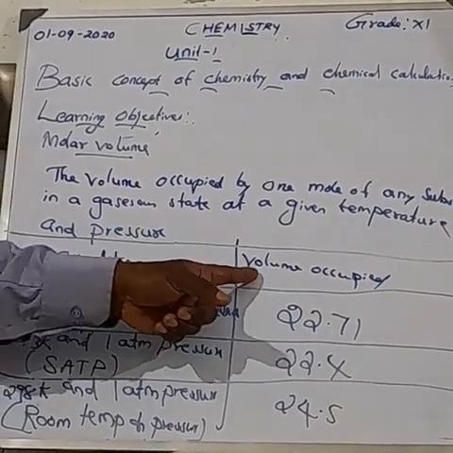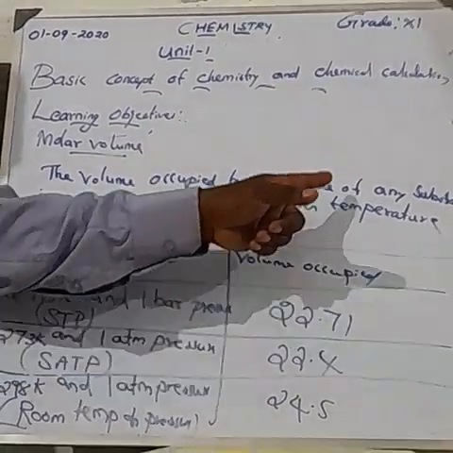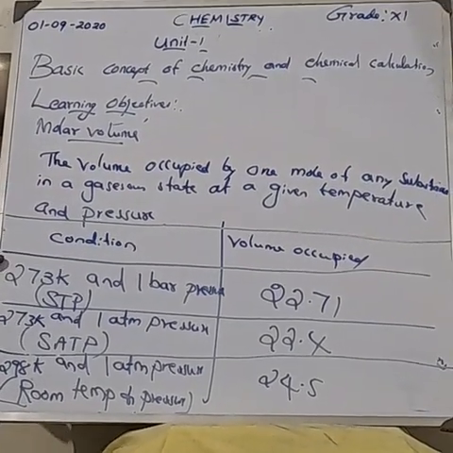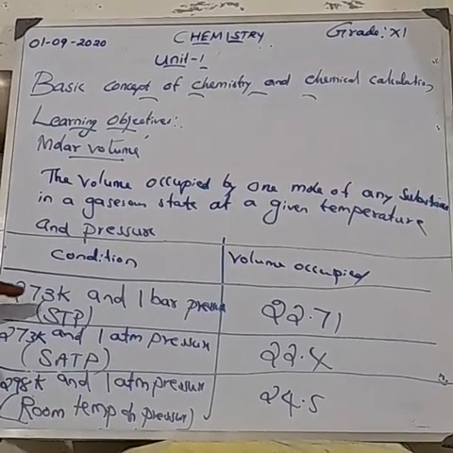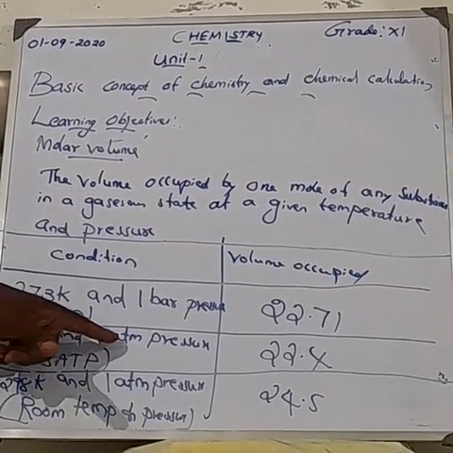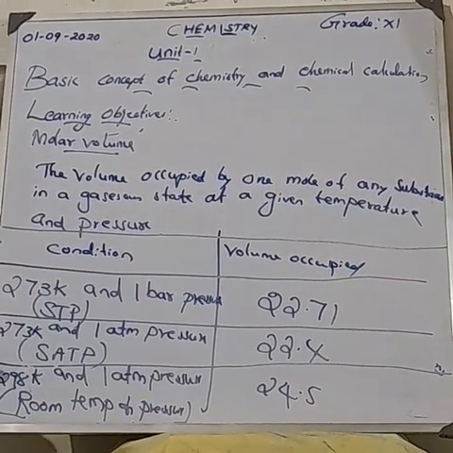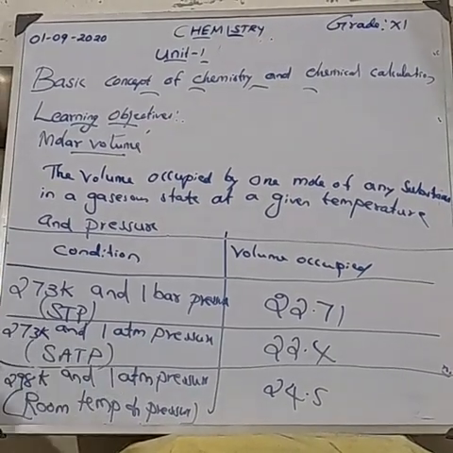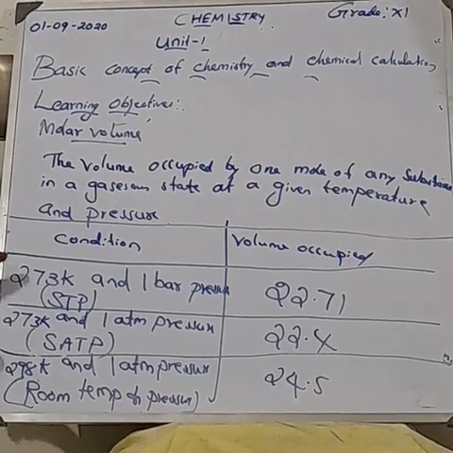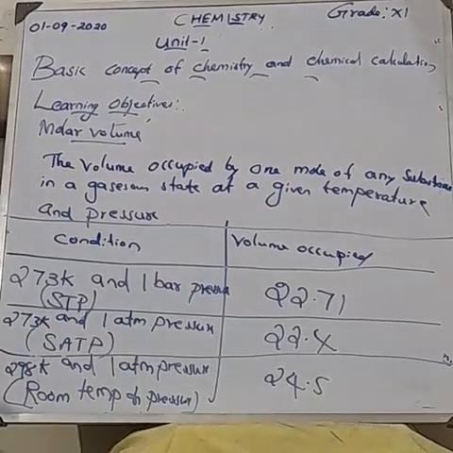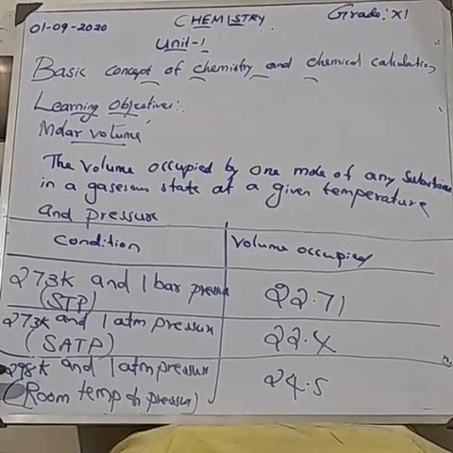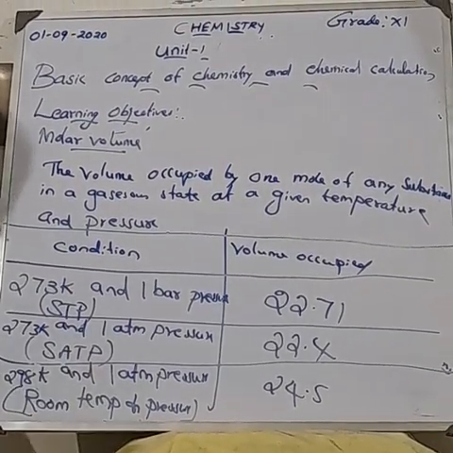The volume occupied by 1 mole of any substance in the gaseous state at a given temperature and pressure. These are the three conditions: 273 Kelvin and 1 bar pressure, 273 Kelvin and 1 atmospheric pressure, and 298 Kelvin and 1 atmospheric pressure.